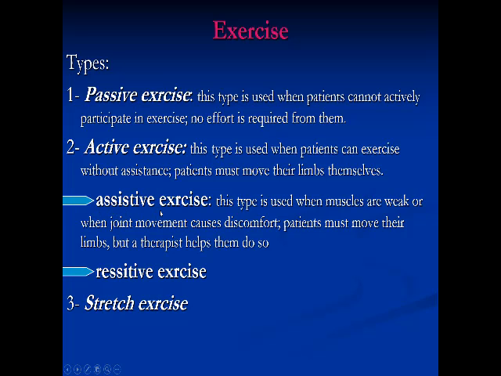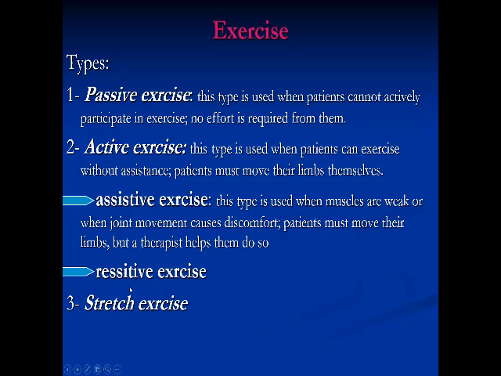For example, active assistive exercise. If I ask the patient to flex his elbow, and he starts by himself completely without any assistance from me, but he cannot reach the full range, I will apply some assistance to finish the full flexion of the elbow. This type is used when muscles are weak or when the joint movement causes discomfort. The patient must move their limbs, but a therapist helps them to continue the range of motion or the action we ask for. This is what we call active assistive exercise.